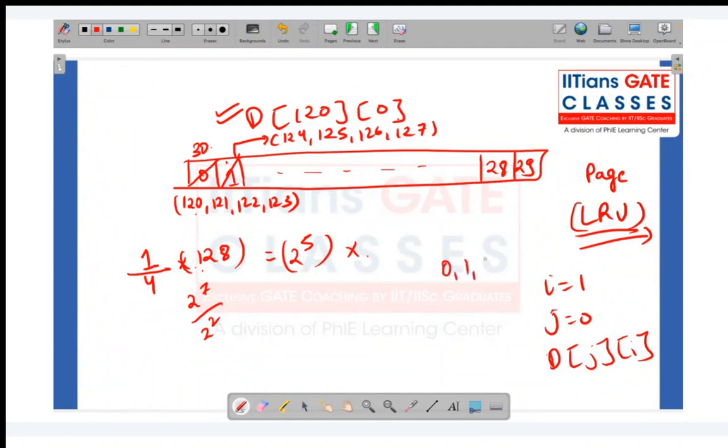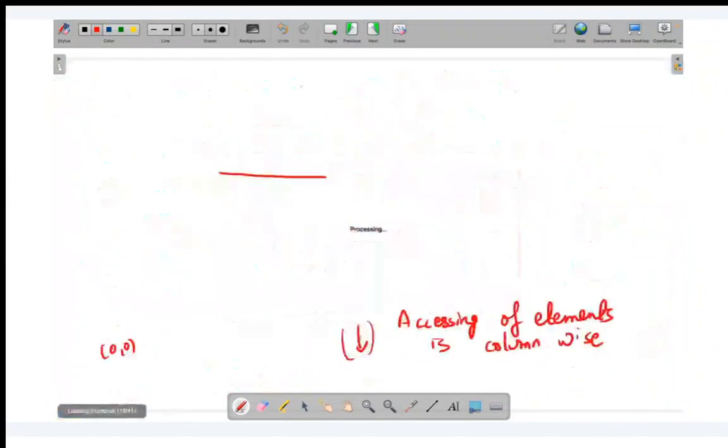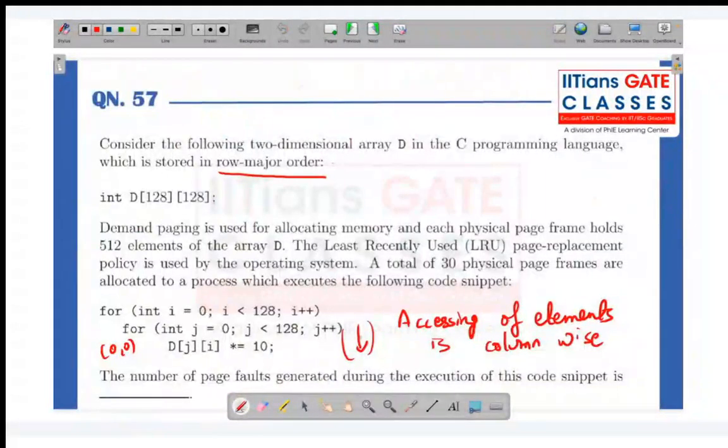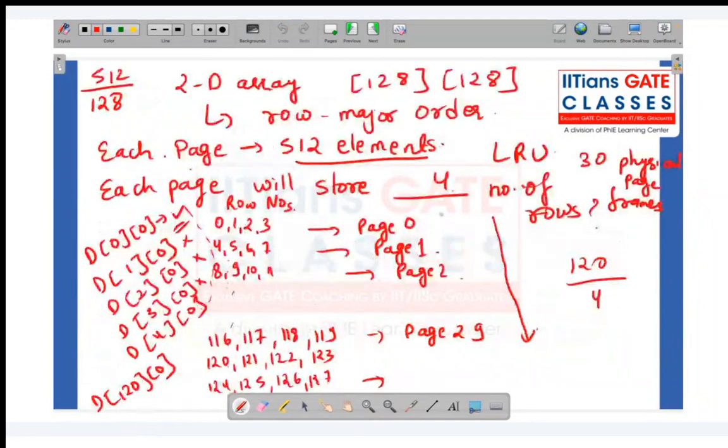So second column will be accessing again 0, 1, like I would like to access the first row, second row like that. Will the 0, 1, 2, 3 elements be present here? No, because they were replaced by LRU. So now, according to LRU, which page should I replace? This page I should replace. I hope you got the picture. What I want to emphasize is that for each of the iterations, every time a page fault will be happening. So for the 4 rows, there will be one page fault.